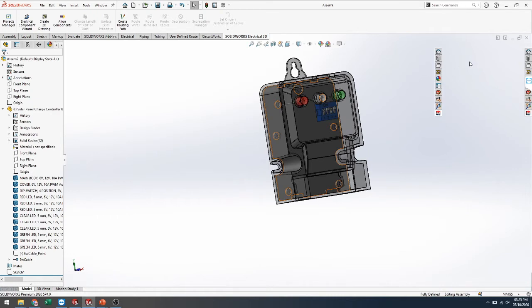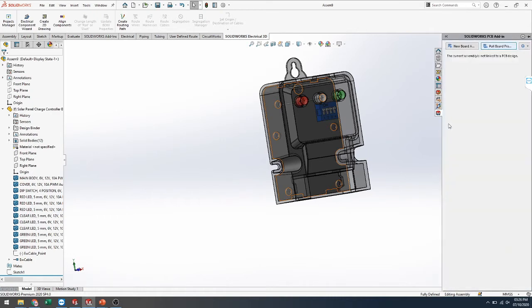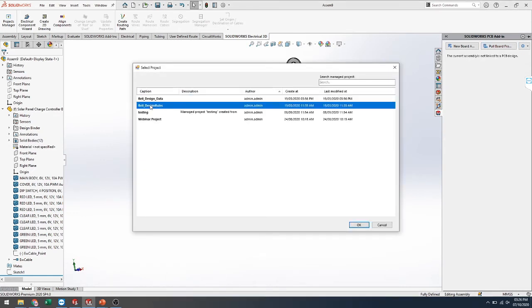So I'll just collaborate it with that PCB, and the same project will be reflected in the mechanical side also.